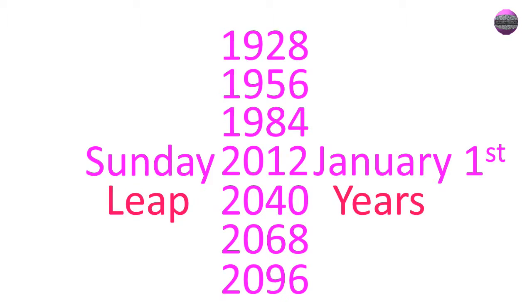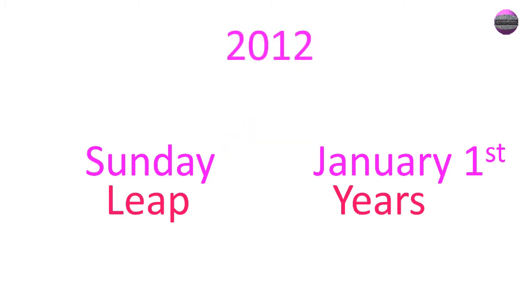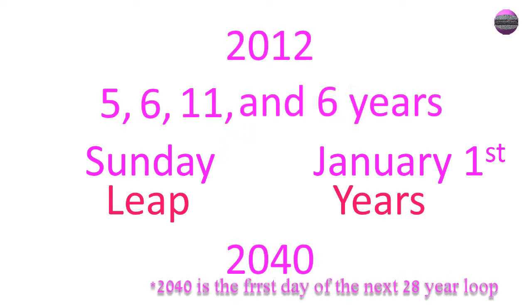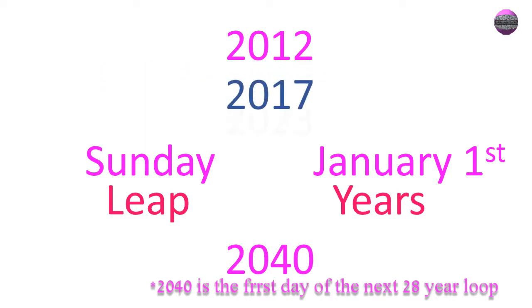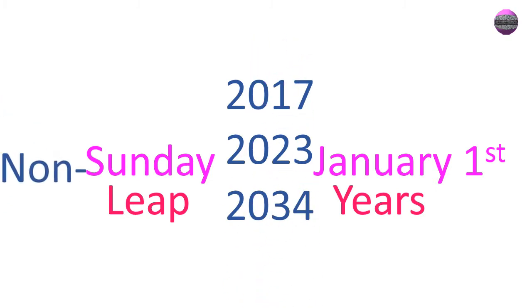Okay, quick review. 1928, 1956, 1984, 2012, 2040, 2068, and 2096. All these Sunday, January 1st leap years start exactly the same 28-year sub-loop patterns. So each 28 years, calendars can be substituted by the calendars of the current loop, 2012-2039 loop, then 2017, 2023, and 2034. These years begin on Sunday but not leap years. Those are the non-leap Sunday years.